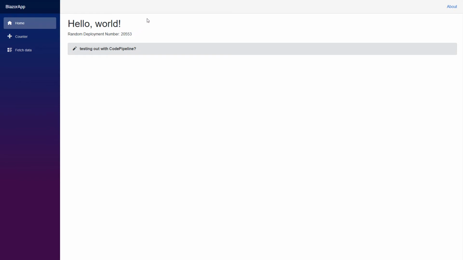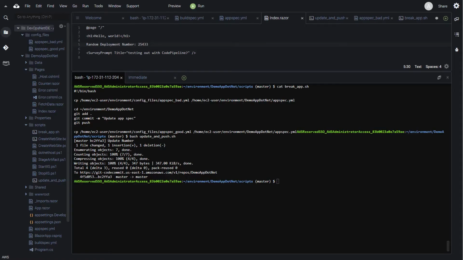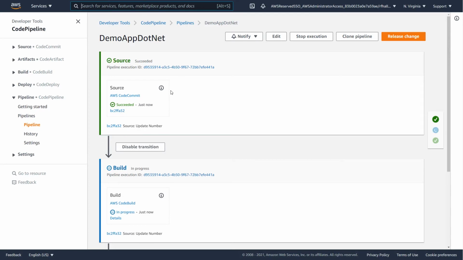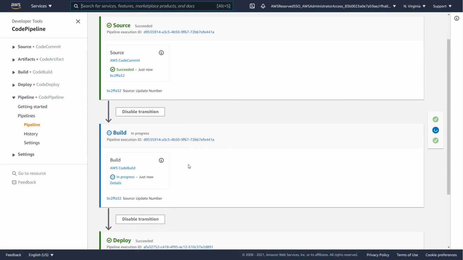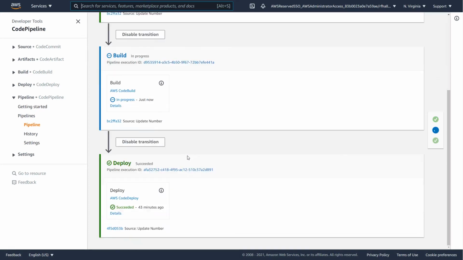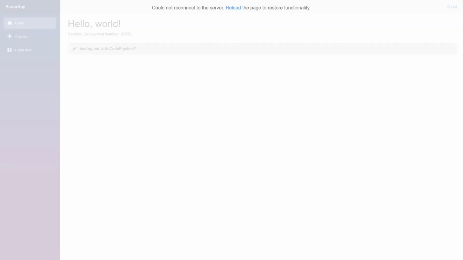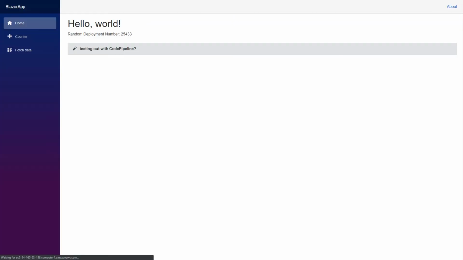which is definitely different. Now that that's been changed, we can now go see in Code Pipeline where our source was updated. Now we're in a build state, and we can wait until we get to our deployment state. Now that we can see our deployment has been successful, we can now go back to our application, reload our page, and we can see now we have our new deployment number.